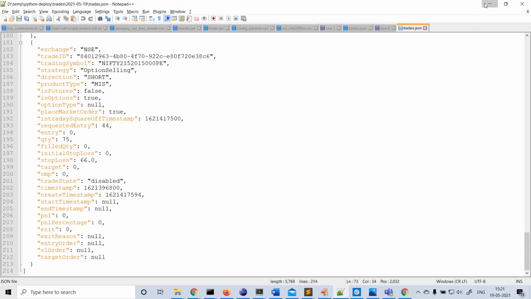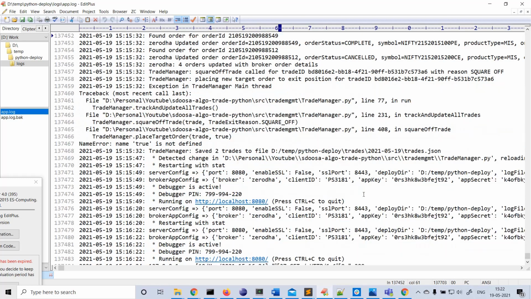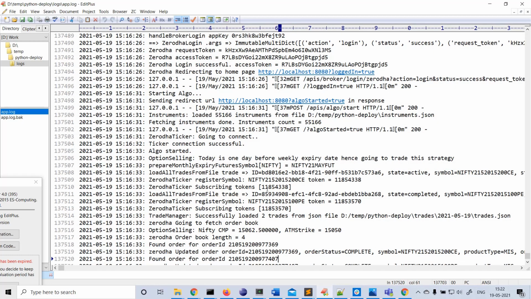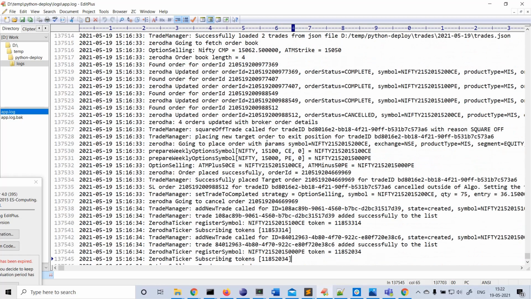Okay, if you look at the logs, you can also check. So when the trade exited, I mean, when we set the trade to completed trade, after this, we have here. So again, we don't worry about this. Placing new target order to exit the position.